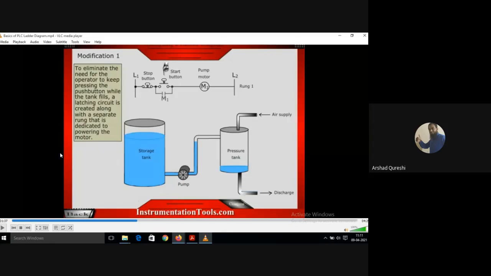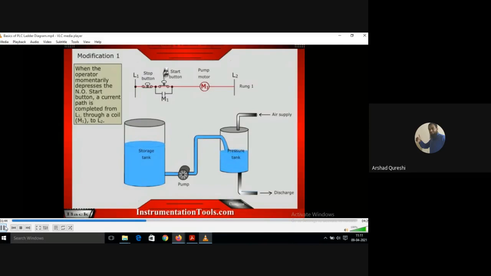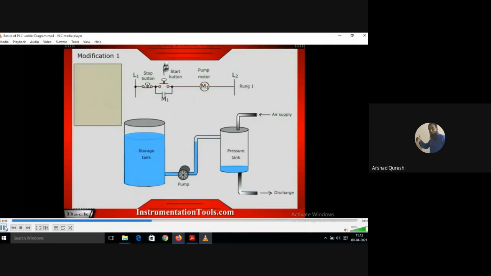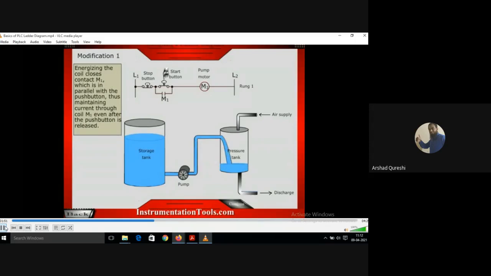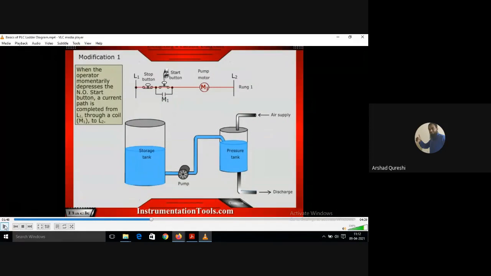Just observe it. See what he is telling. When the operator momentarily presses the normally open contact start button, a current path is completed from L1 through a coil M1 to L2.